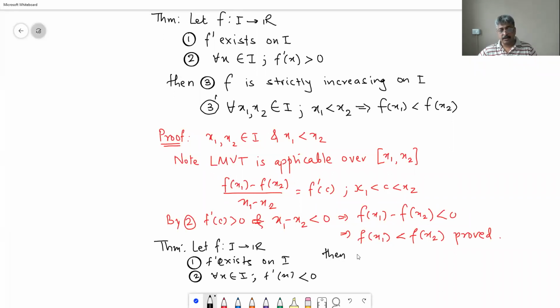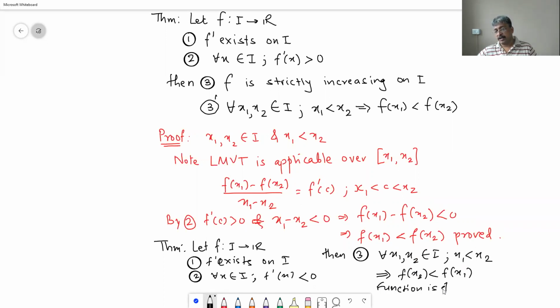Then 3, for every x1, x2 belonging to I, x1 less than x2, we have f of x2 is less than f of x1. Function is strictly decreasing. Write down the proof.